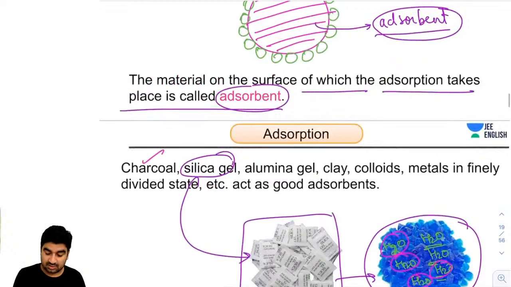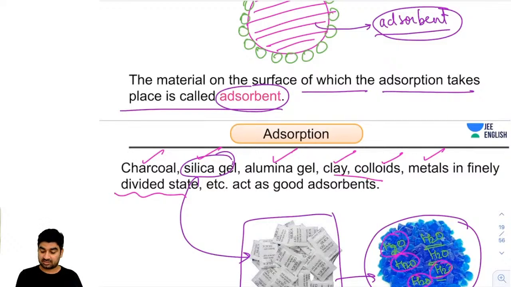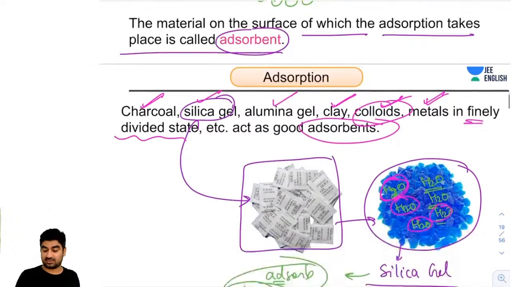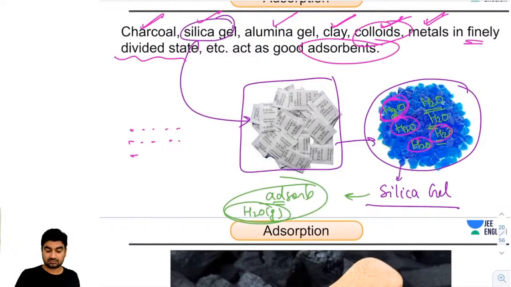So we have charcoal, silica gel, alumina gel, clay, colloids, metals in finely divided state. These act as good adsorbents. Why? I just told you charcoal has a large surface area. Silica gel can adsorb water vapors. Then we have clay, colloids I will discuss at a later part of this topic. And then guys we have metals. In finely divided state means in powdered state. So what will happen in powdered state? Their surface area is increased.